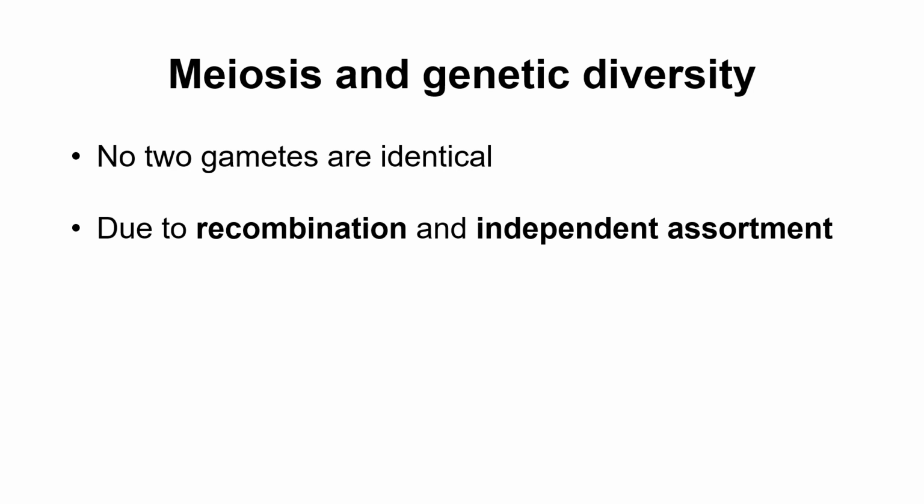So no two gametes are identical. And the reason why no two gametes are identical is because of the process of recombination or crossing over and independent assortment. So overall, meiosis is important for genetic diversity.